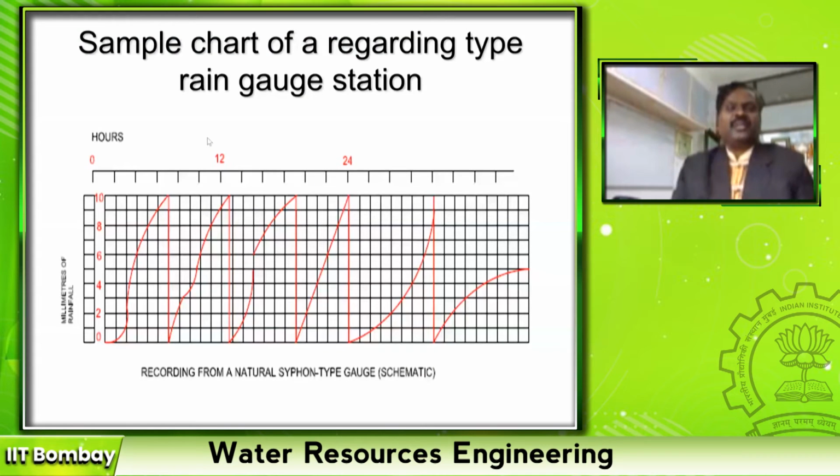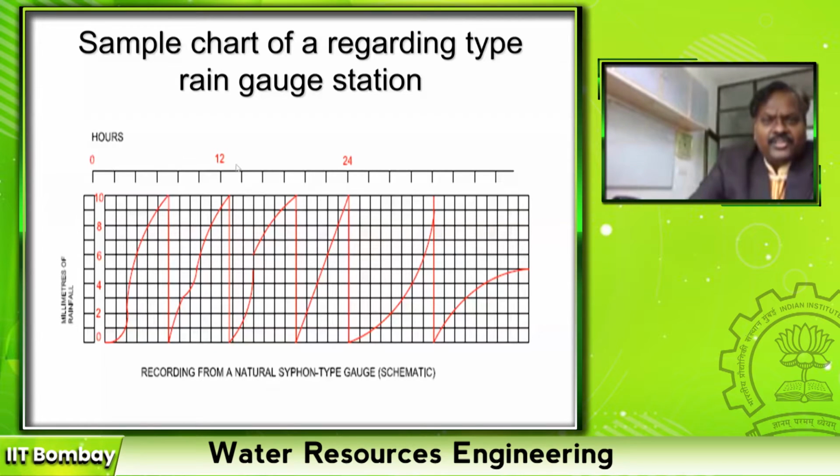This is how that clock driven chart looks like, right? For example, it starts with 0 hours, 24 hours. You see here this is rainfall in millimeters. The x-axis is time, the y-axis is depth of rainfall in millimeters. From 0 hours, this is every 2 hours, right? No, 1, 2, 3, 4, 5, 6. Yeah, every 1 hour there is a mark.